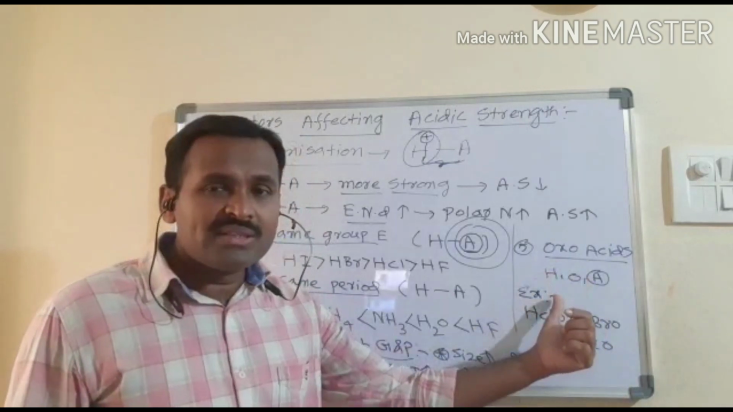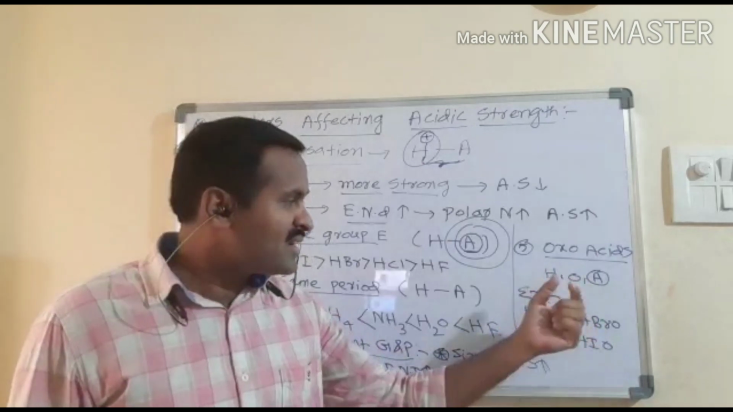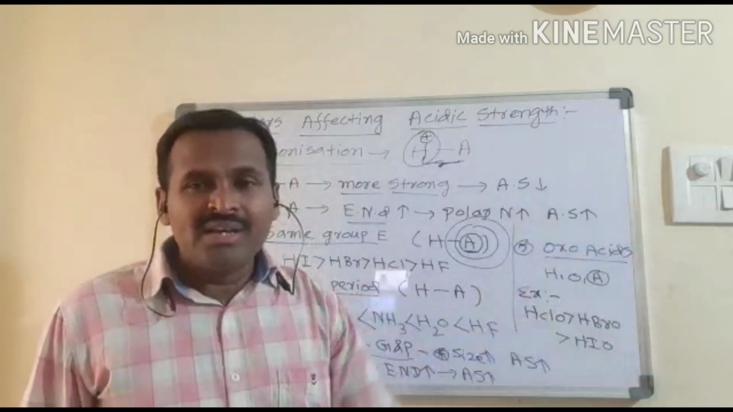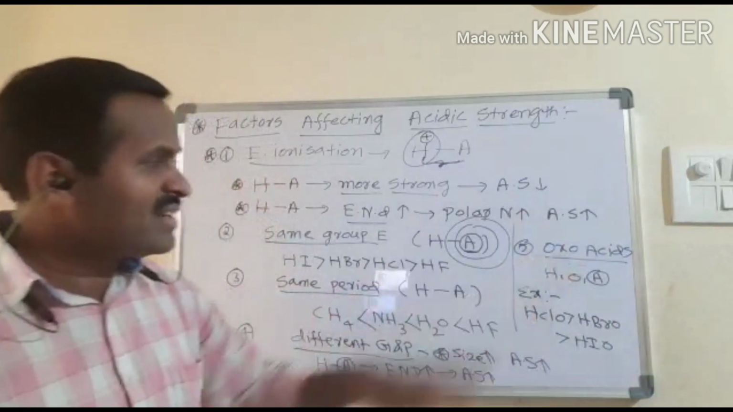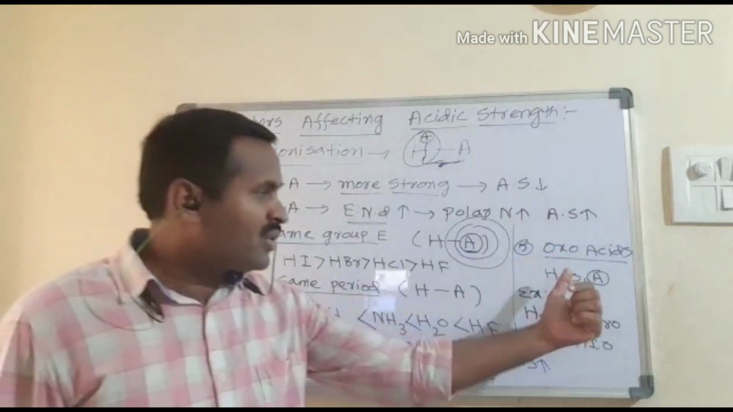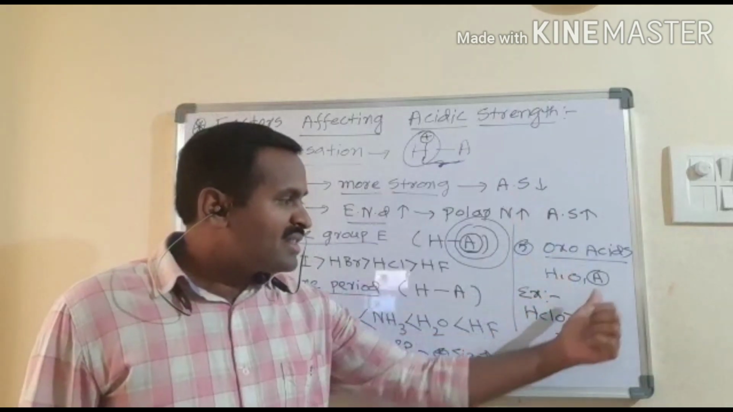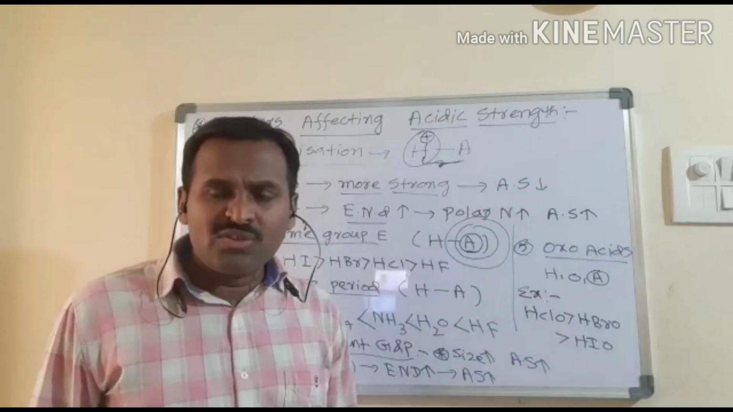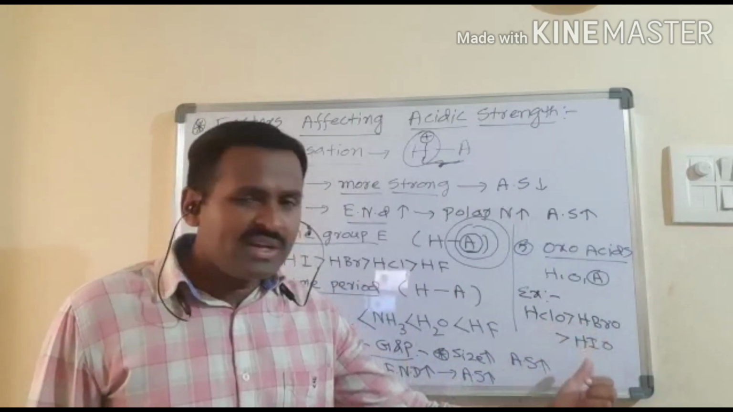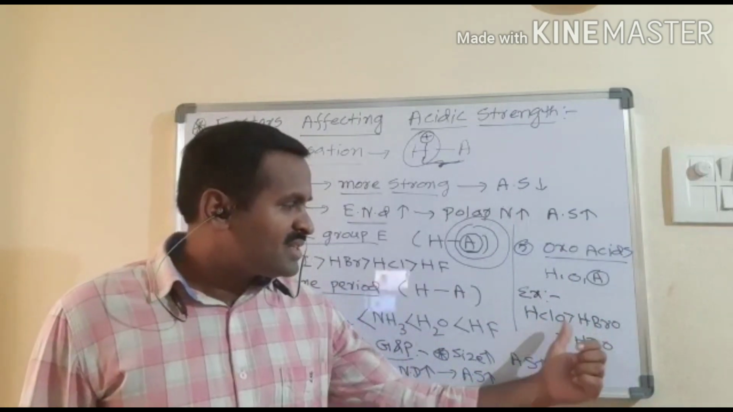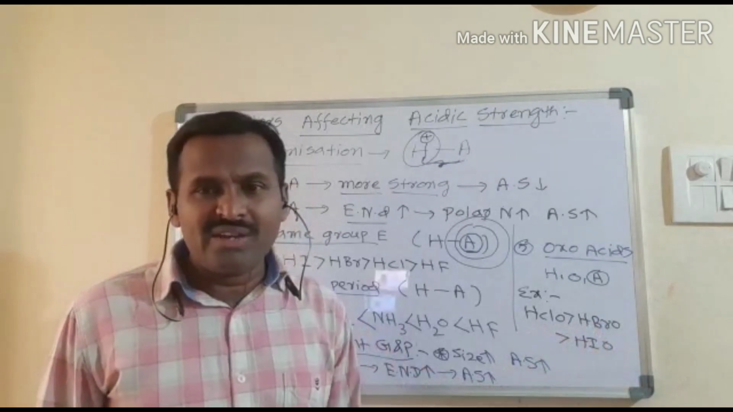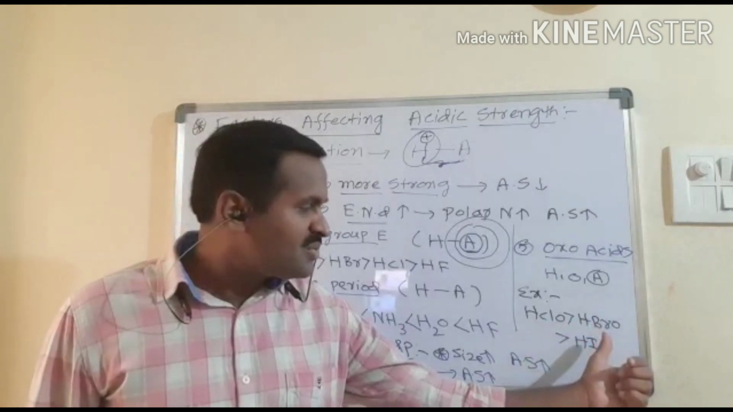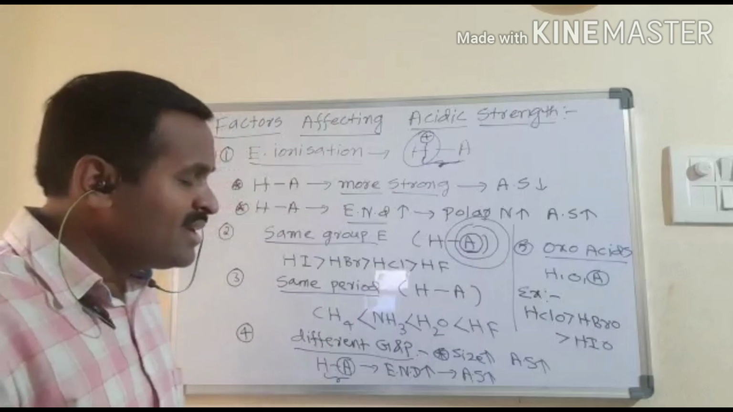Oxo acids are the acids in which there is hydrogen, oxygen and another atom A, and we call them oxo acids. Here I am taking the 7A group elements again: chlorine, bromine and iodine. So HClO, HBrO and HIO. Chlorine's electronegativity is more than bromine's, followed by iodine's.